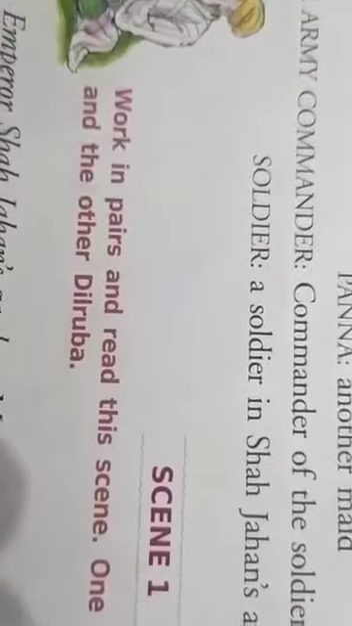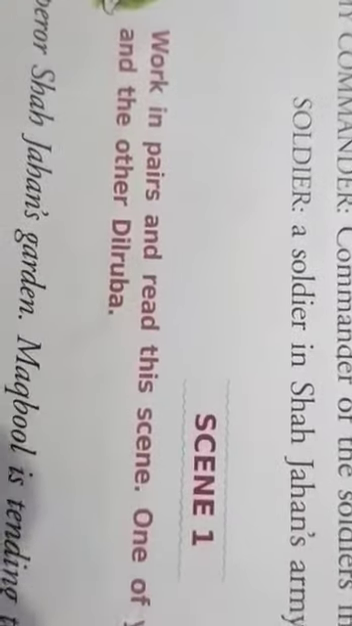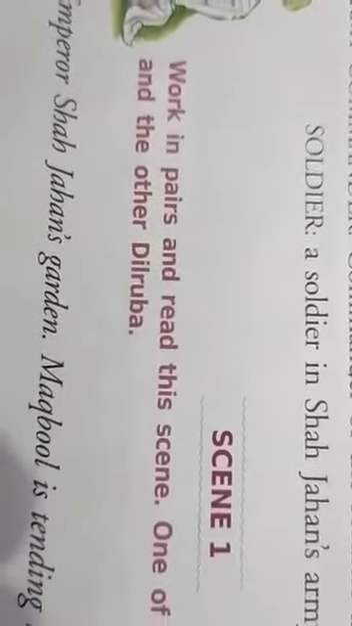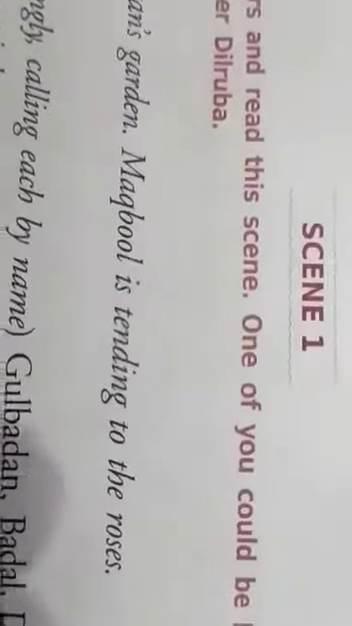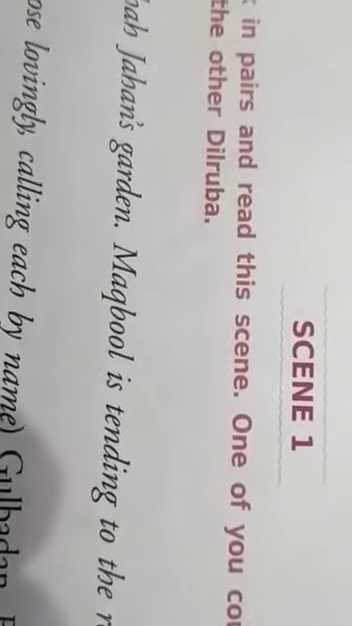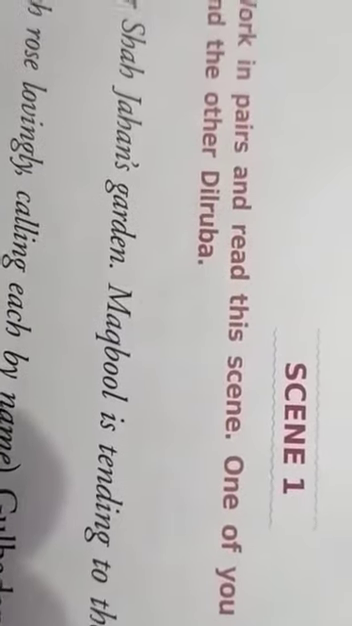As the first scene opens in Emperor Shah Jahan's garden, where Maqbool is tending to the roses. Tending to the roses means he is leaning over the roses bed in the garden.